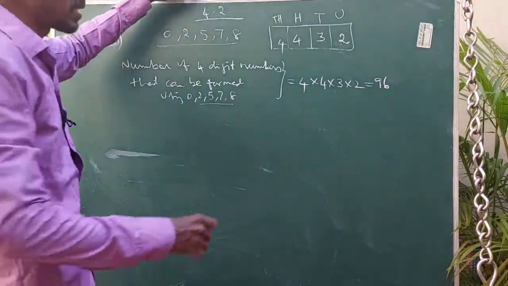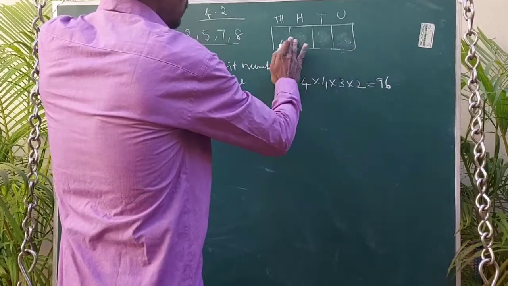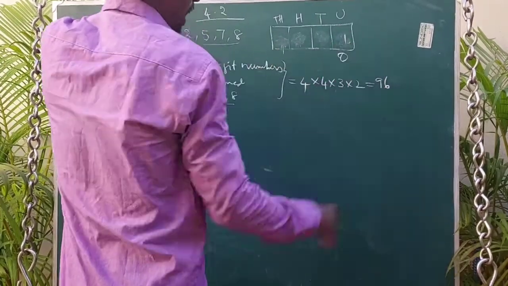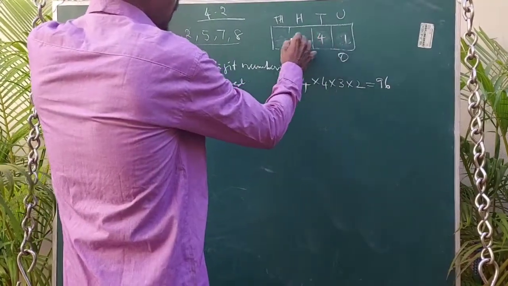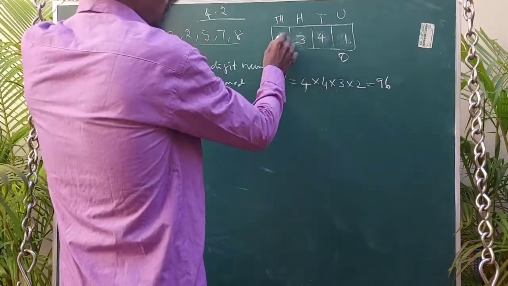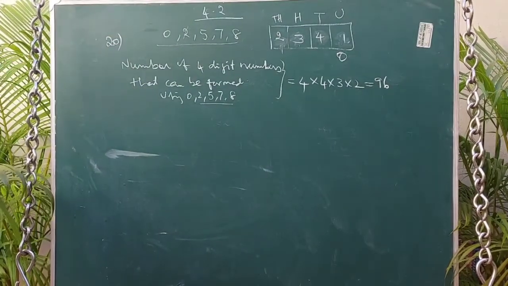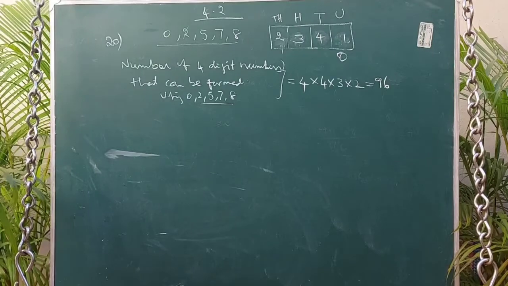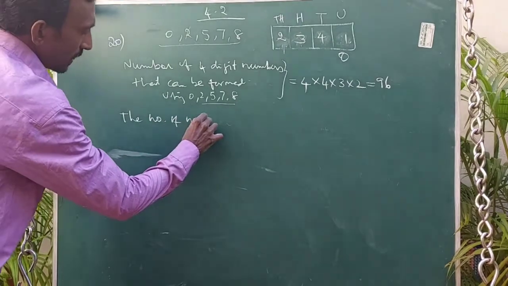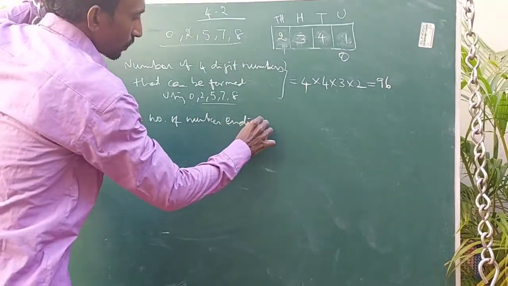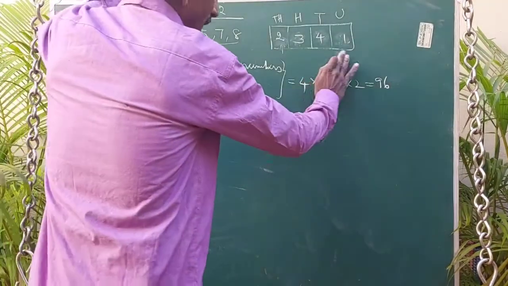Now consider the unit place. First fix the unit place alone. Suppose we fix 0 in the unit place, it can be done in only one way. Next 4, 3, 2. So 12 into 2 is 24. So the number of numbers ending with 0 is 24.